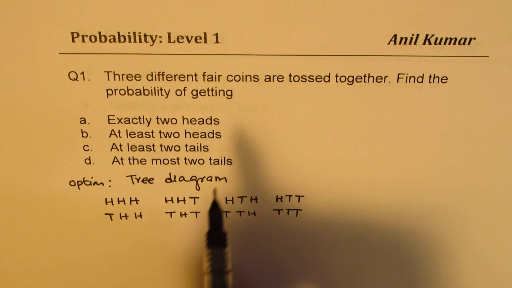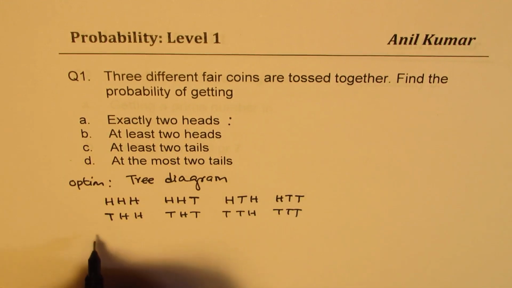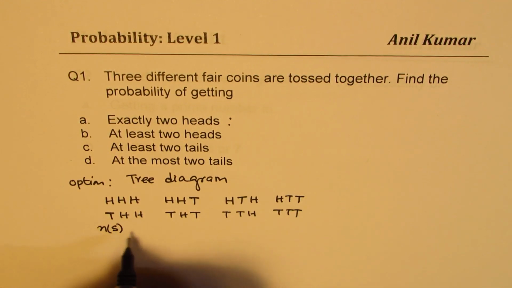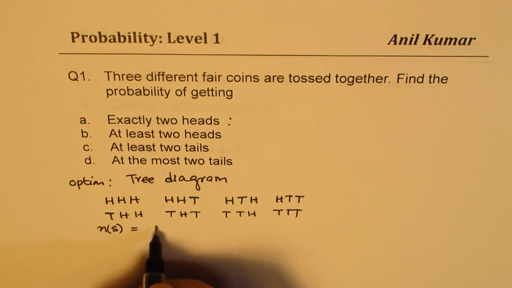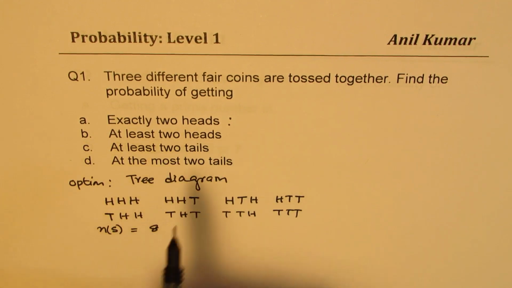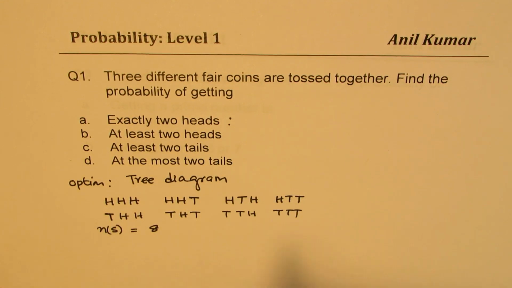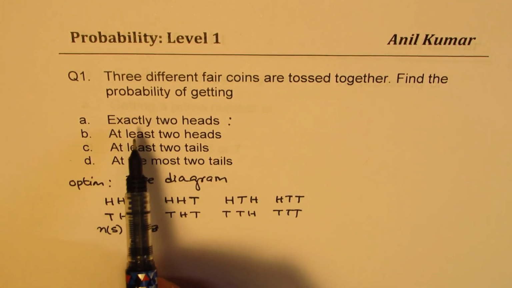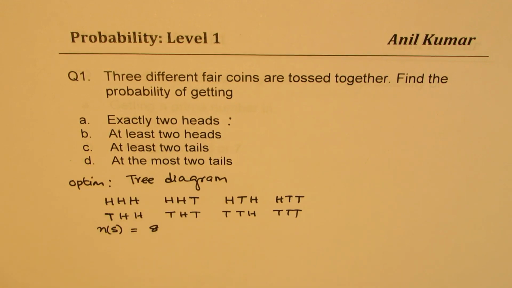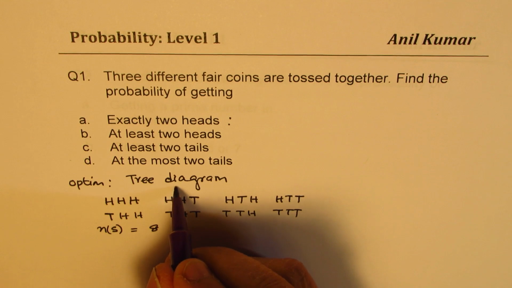Now, let's answer these questions. So the total number in our sample space is 8. Now, how many are favorable? Whenever we talk about probability, it's the ratio of favorable to total. So that's what we're trying to figure out. Exactly 2 heads. So just count which are the combinations which have exactly 2 heads.